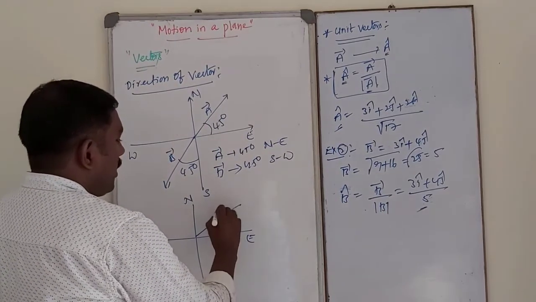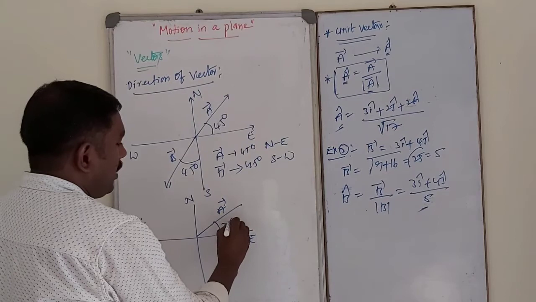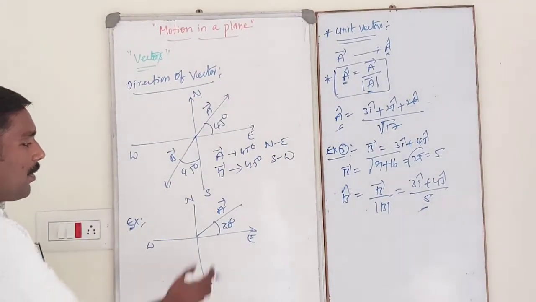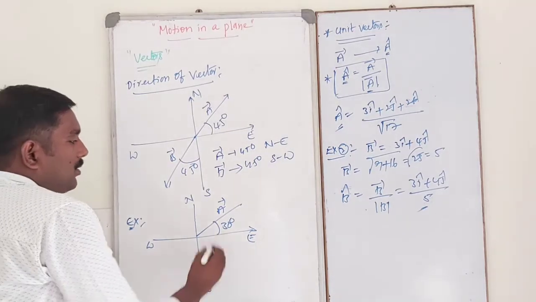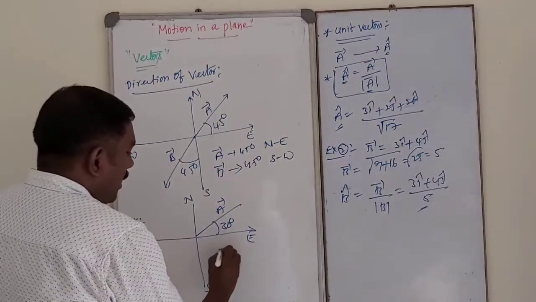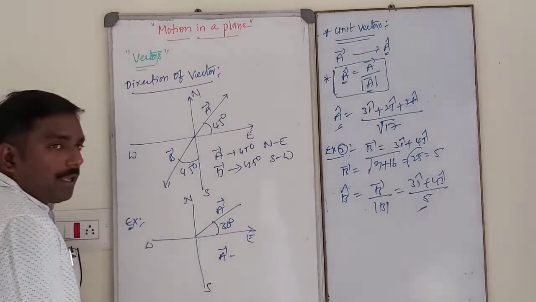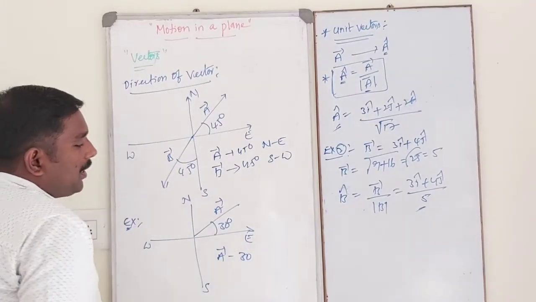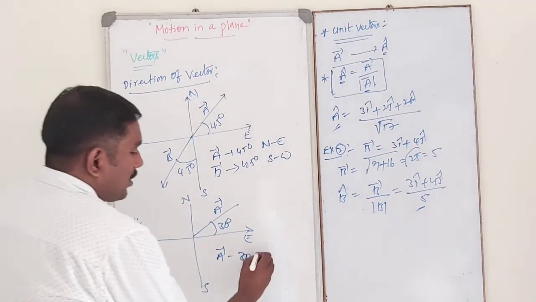Suppose vector A makes an angle of 30 degree with respect to the east. So how do we represent this? So the direction of vector A is 30 degree north of east.